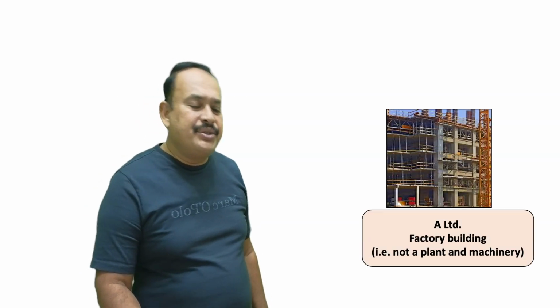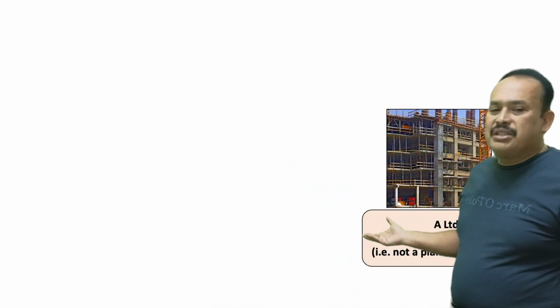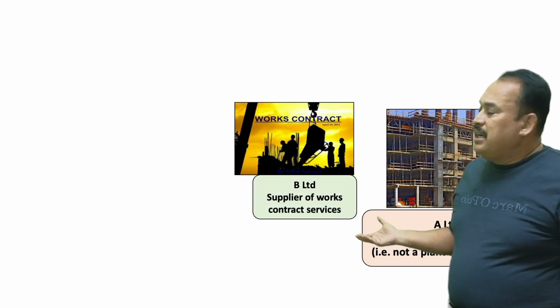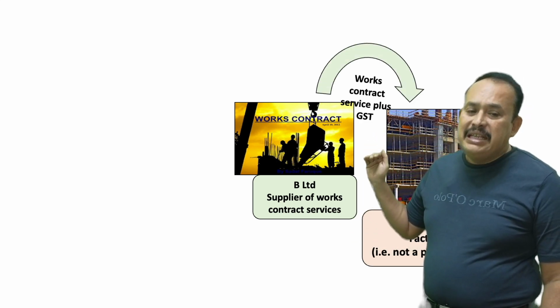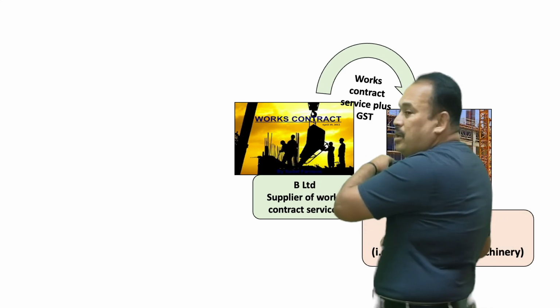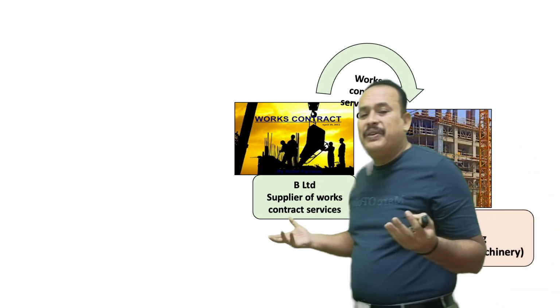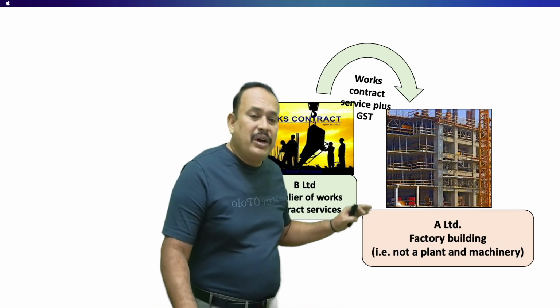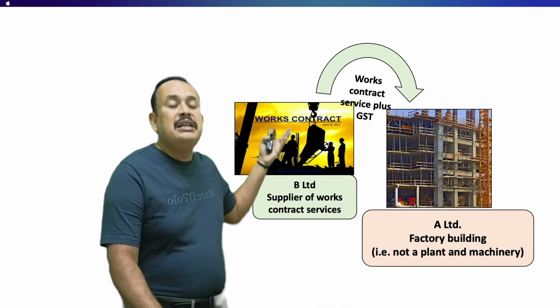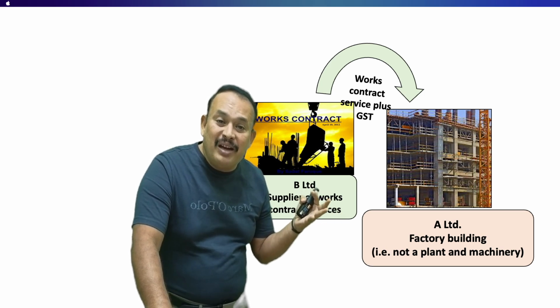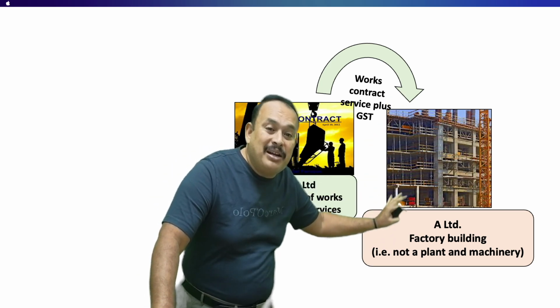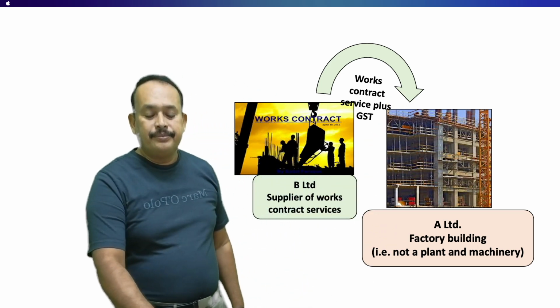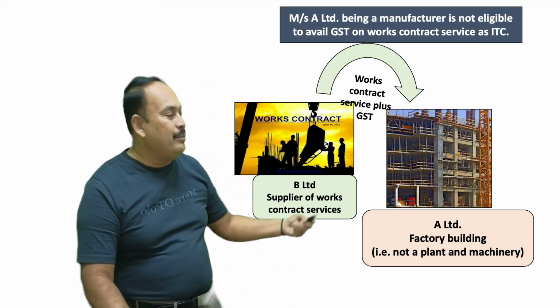In the given case, A Limited, for a factory building, which is not a plant and machinery, received works contract from B Limited. B Limited's output supply to A Limited is not qualified for ITC, because for A Limited this works contract service is a blocked credit. A Limited is not eligible to avail ITC because he received the works contract for construction of an immovable property which is not a plant and machinery. Therefore, ITC is not allowed to A Limited.